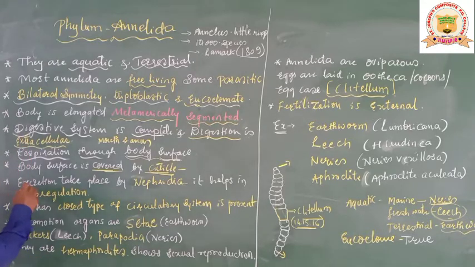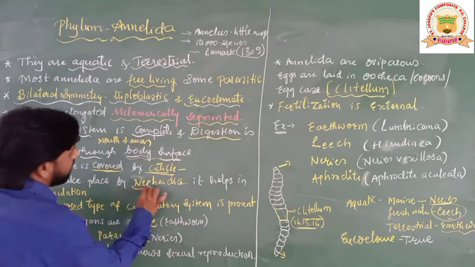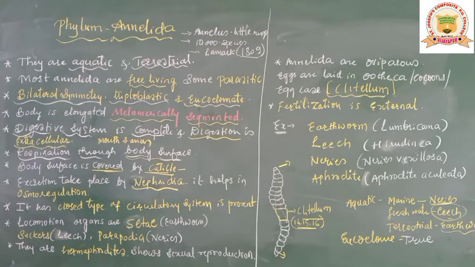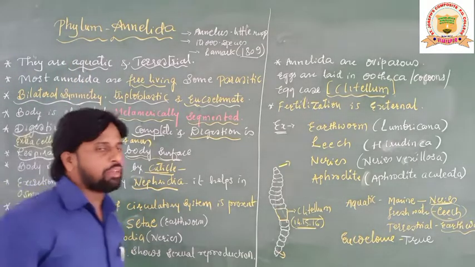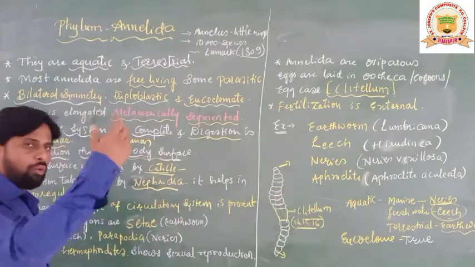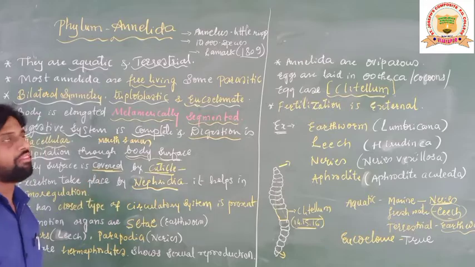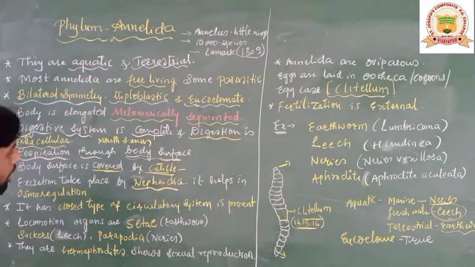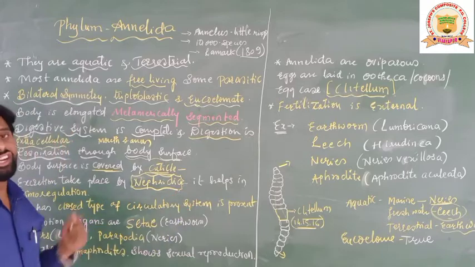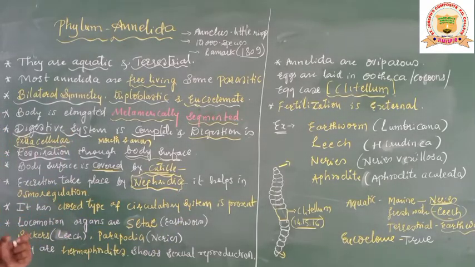Now, excretion. Excretion takes place by nephridia. This is a specialized excretory organ of Annelida, students. In Aschelminthes we have seen protonephridia, but pro means what? Underdeveloped nephridia. But inside Annelida, we can observe a fully developed excretory organ called what? Nephridia.